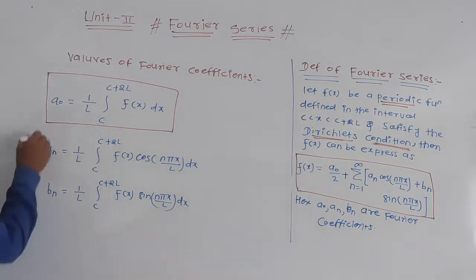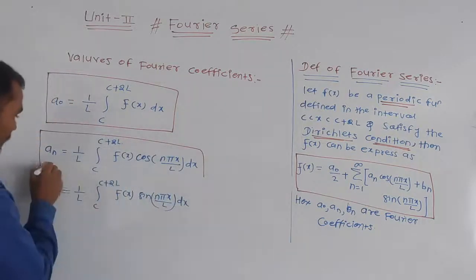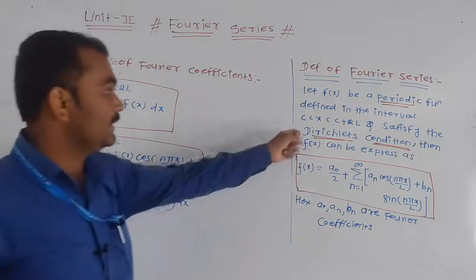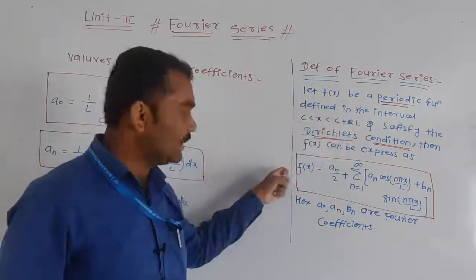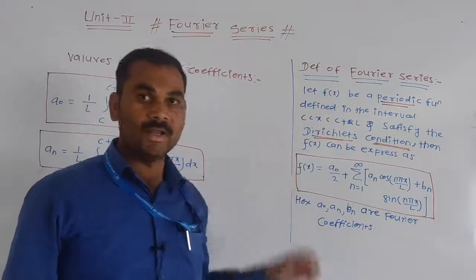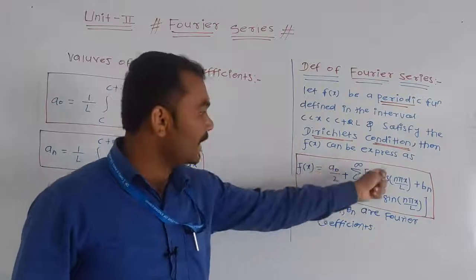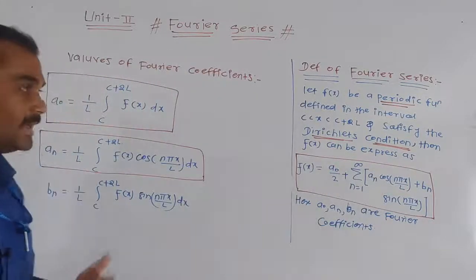We have to construct any Fourier series with the help of f of x. If f of x is given and this interval is given, at that time we have to construct the Fourier series. How to construct? Find the value of a0, find the value of an, find the value of bn, and we get the Fourier series.